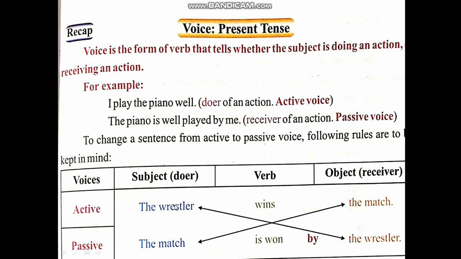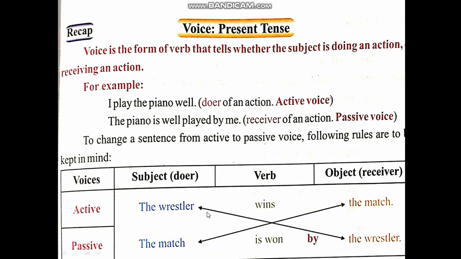The wrestler means he is the subject or doer of any action, and wins is a verb that is action word, and object here is the match, which is receiver, he is receiving some action. Now if you can divide the sentence into three parts, subject, verb and object, now you are going to convert it into passive voice. Now look at the changes.